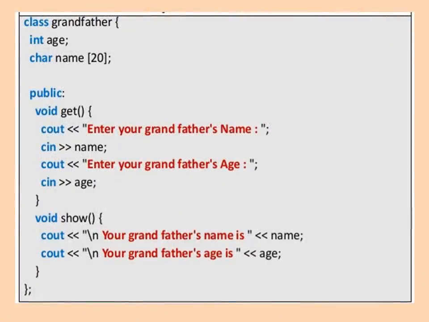Now see the example, class grandfather. In that, int age and a character array name of size 20. Then in the public section we declare one function, void get. In that function we are taking the grandfather's name and age, reading them by using cout and cin. This is about the get function. Now in the show function we are displaying the grandfather's name and age by using cout. So this is about the grandfather class.